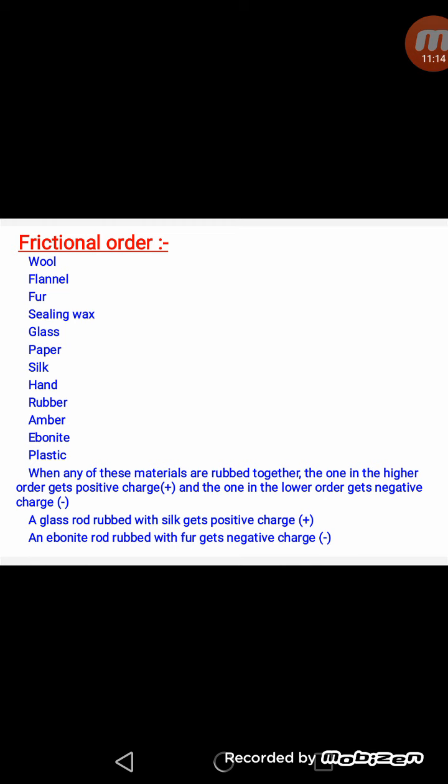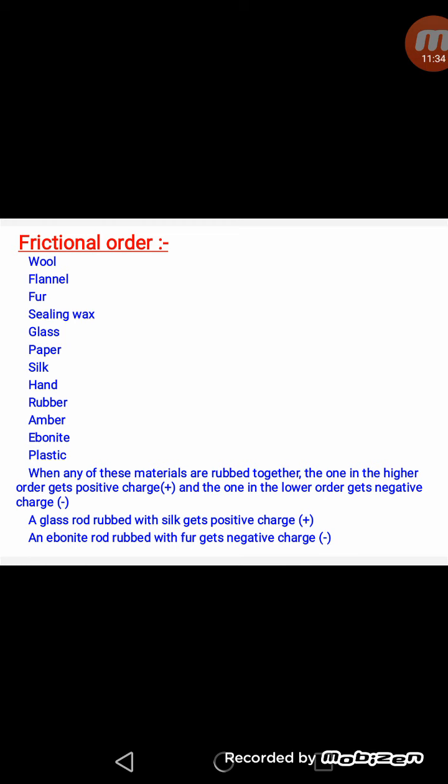If we rub these different objects, for example a glass rod with silk, because the glass rod is at the upper end and silk is at the lower place, the glass rod will acquire positive charge and silk will acquire negative charge.